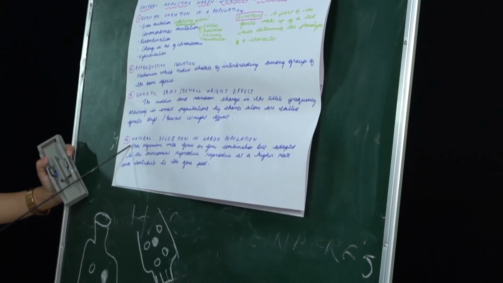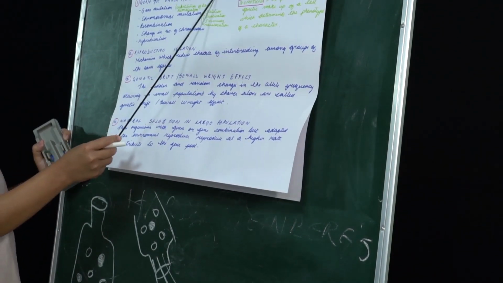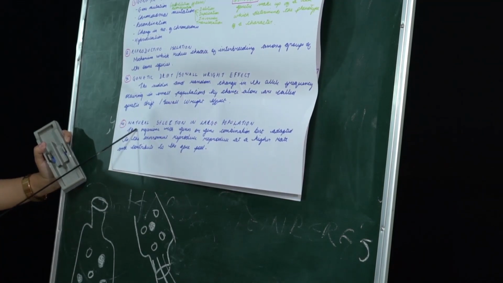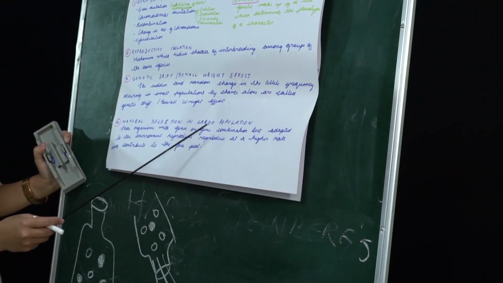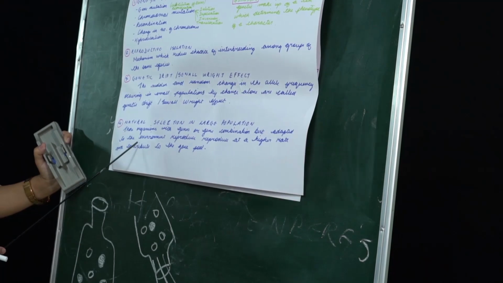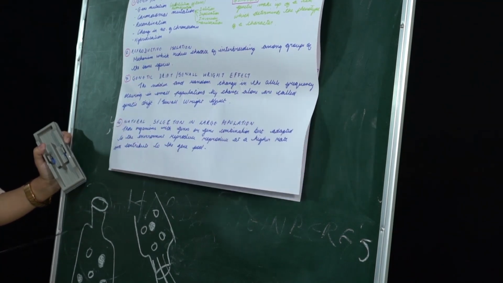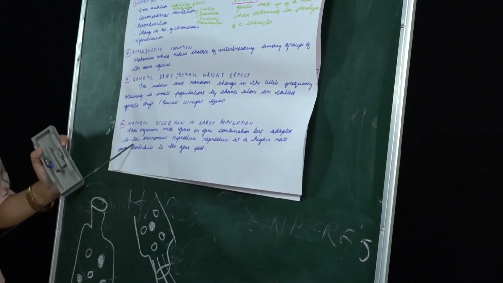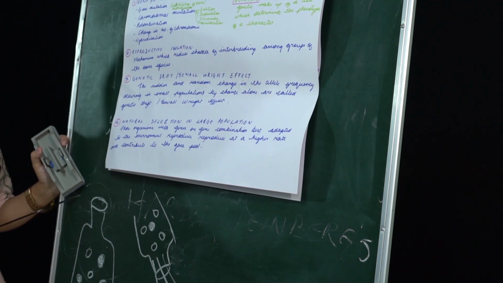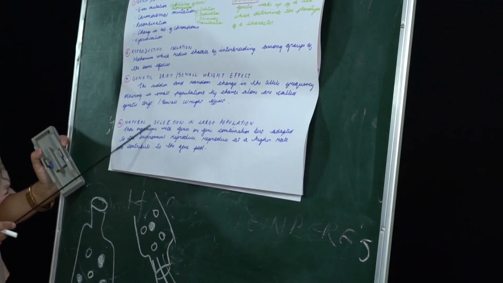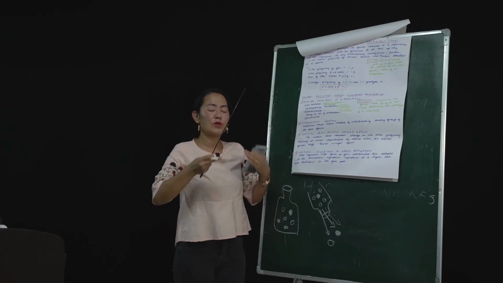The fourth one is when there is a change through natural selection in a large population, then there will be a change in the Hardy-Weinberg equilibrium. In this case, natural selection in a large population means that those organisms with genes or gene combinations best adapted to the environment reproduce at a higher rate and contribute to the gene pool. We have talked about natural selection, right? The most common example is the moth, Biston betularia and Biston carbonaria, which I talked about last class. So it is mainly focused on natural selection in a large population, where nature itself selects the best organisms suited for the environment.